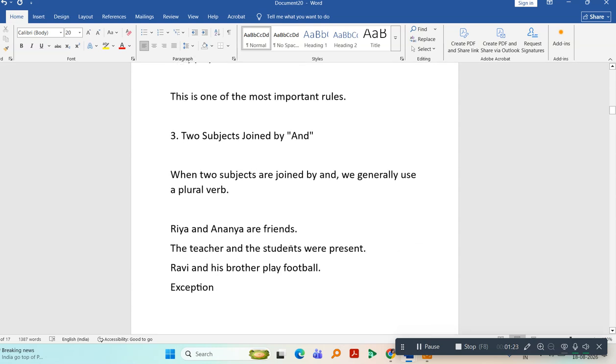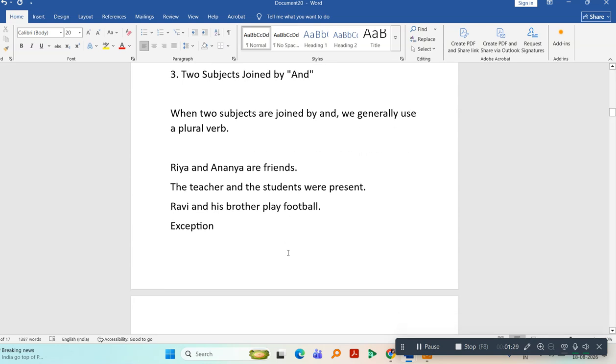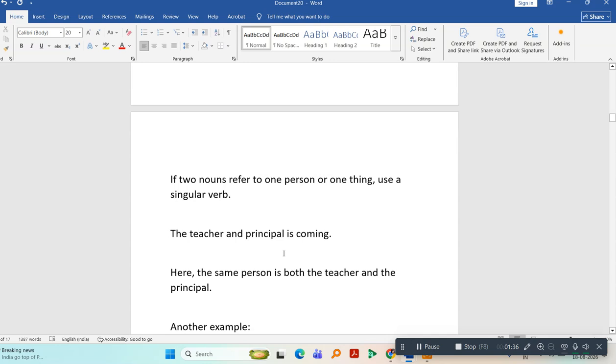Now, the third rule is when two subjects are joined by and, then we will use plural verb. Riya and Ananya are friends. The teacher and the students were present. Ravi and his brother play football. If two nouns refer to one person or one thing, we use a singular verb.